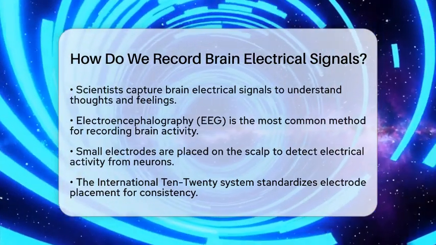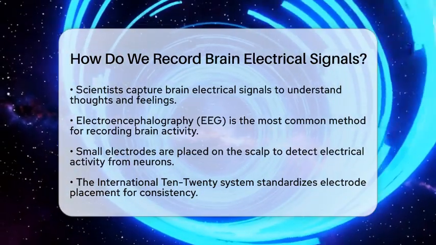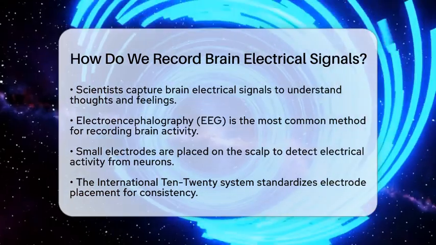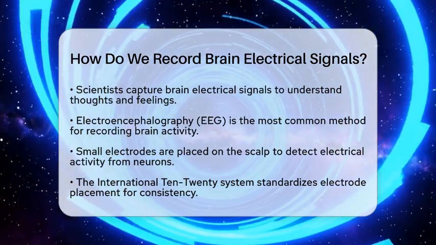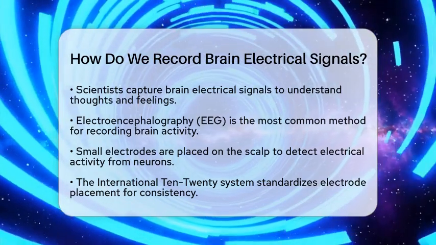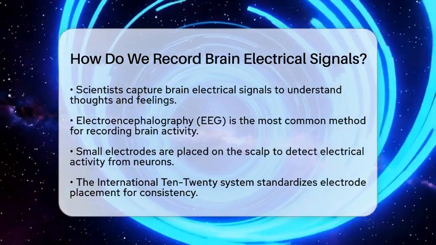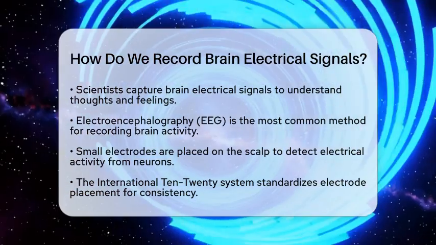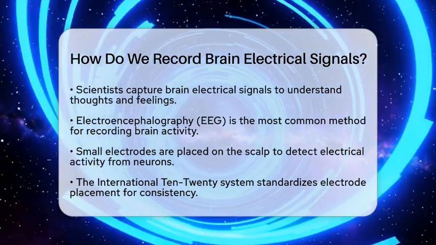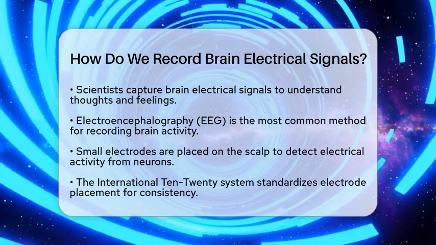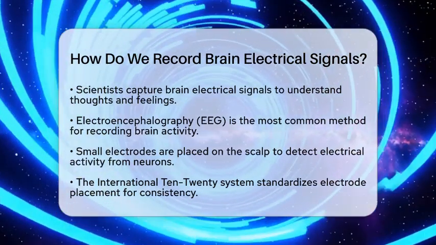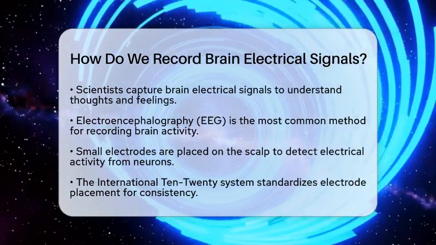The most common way to record brain activity is through a technique called electroencephalography. In this method, small electrodes are placed on the scalp. These electrodes detect the brain's electrical activity, which is created when neurons communicate with each other. The placement of these electrodes follows a standardized system known as the International 10-20 system. This ensures that they are positioned consistently across different individuals.